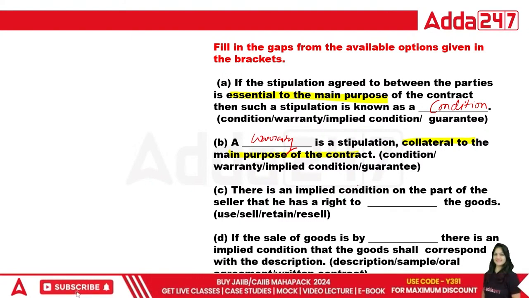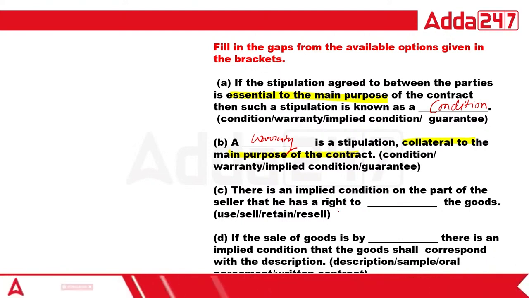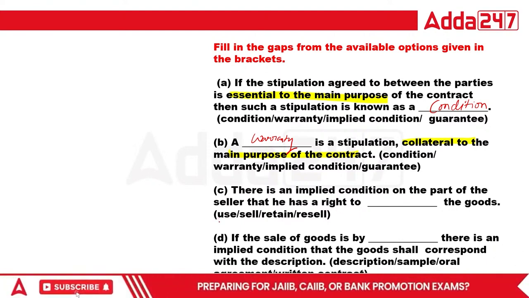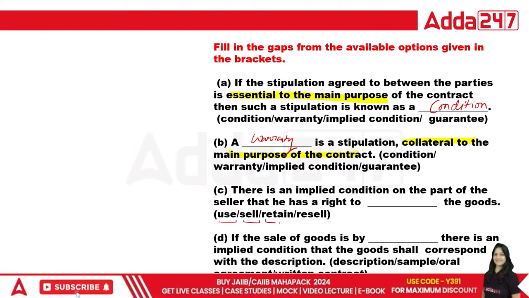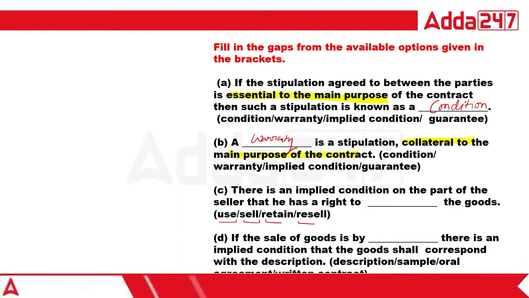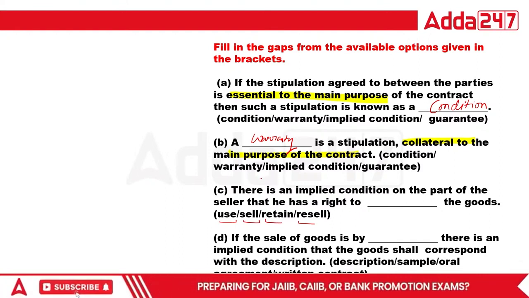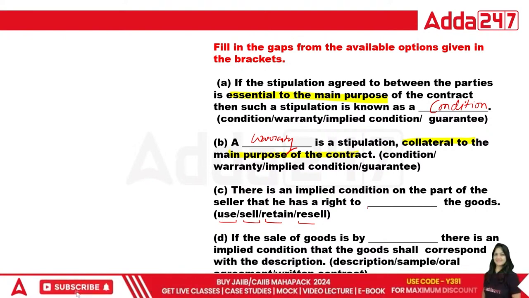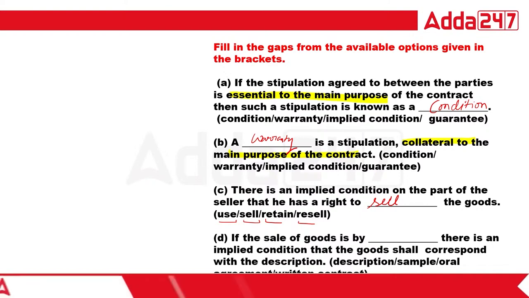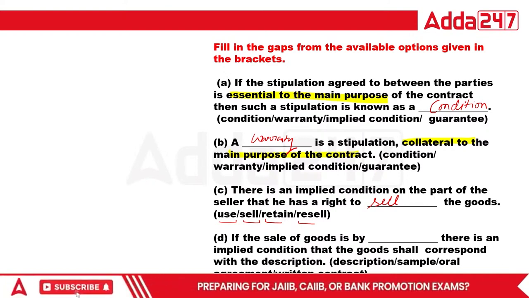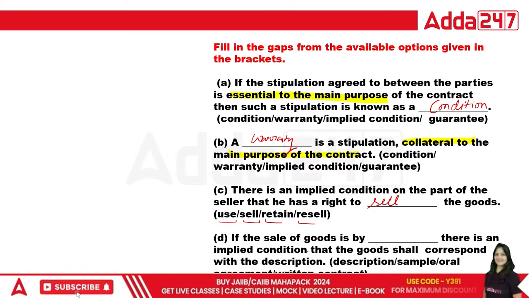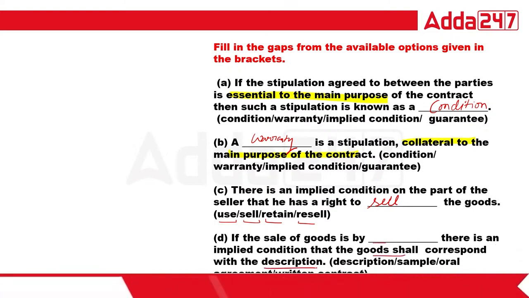Now, there is an implied condition on the part of the seller that he has a right to sell the property, retain and resell. So there is an implied condition on the part of the seller that he has a right to retain or sell. He can sell the goods if the buyer is not able to pay the full price. That's why the word sale is given here. Now, if the sale of goods is by dash, there is an implied condition that goods shall correspond with the description.